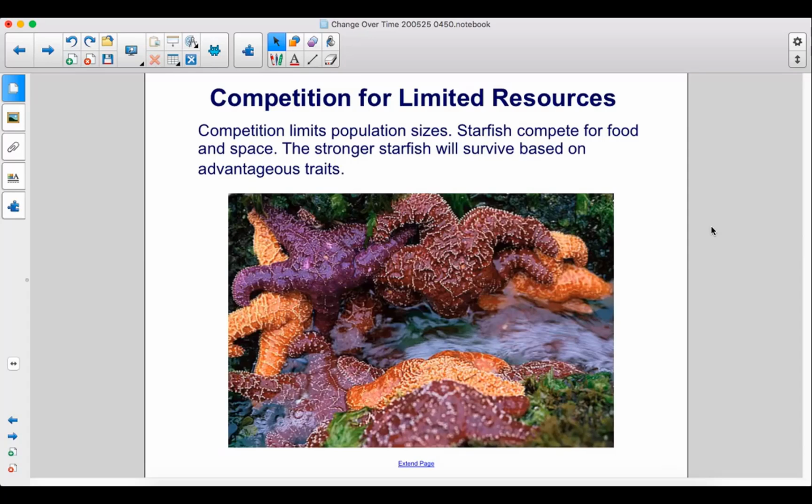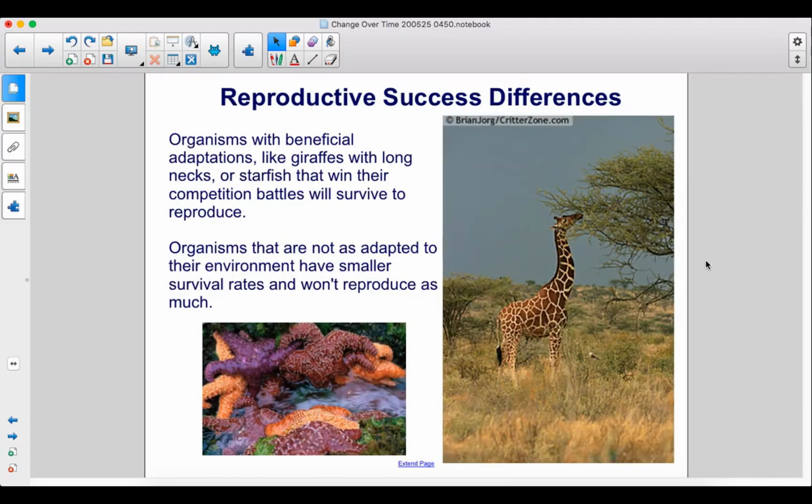Competition limits population sizes. Starfish compete for food and space. The stronger starfish will survive based on advantageous traits. Organisms with beneficial adaptations, like giraffes with long necks or starfish that win their competition battles, will survive to reproduce. Organisms that are not as adapted to their environment have smaller survival rates and won't reproduce as much.